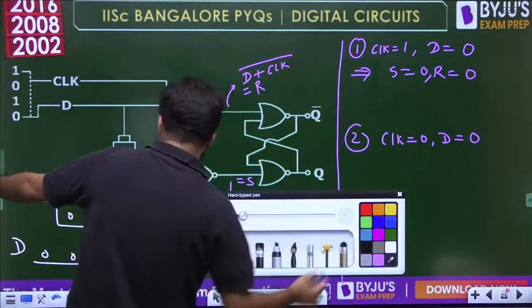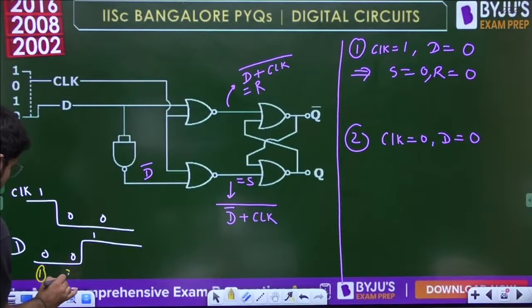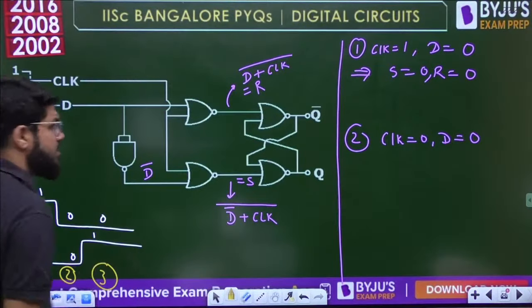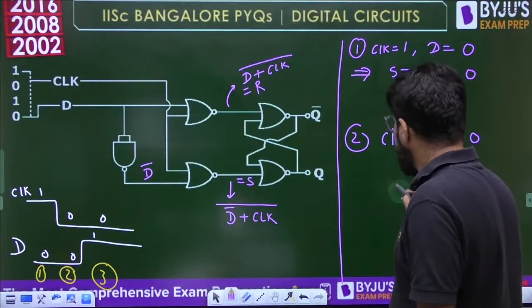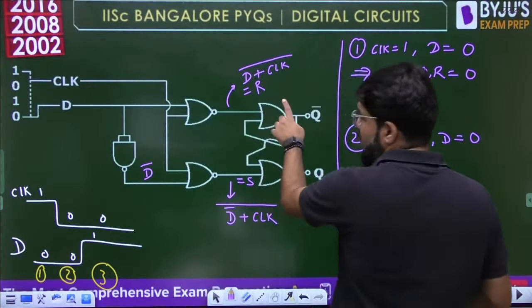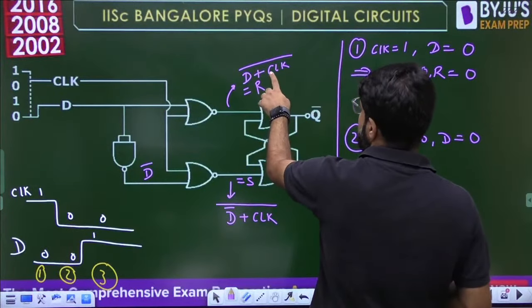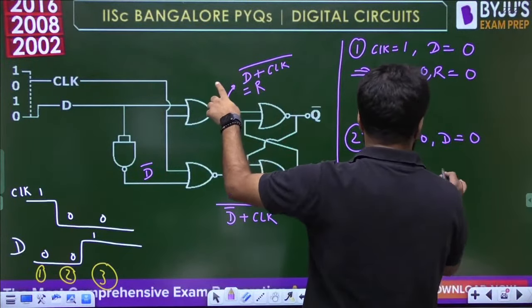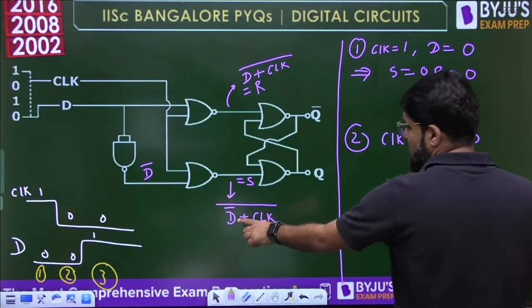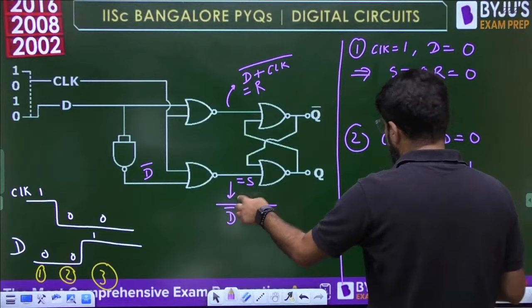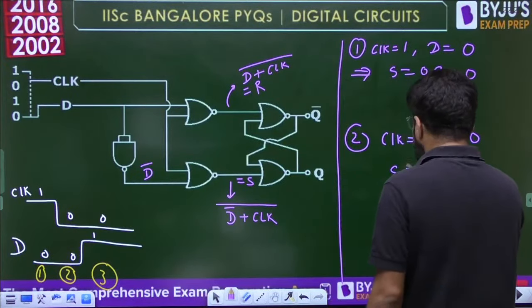Okay, and I am calling this one as the first region, then the second region and the third region. Okay, the second region में both clock and D are equal to 0 for a certain period of time. ठीक है, अब अगर clock and D both are 0, 0 plus 0 is 0, complement will be 1, तो R का value 1 आ जाएगा. But what will happen to S? देखो, D is 0, D bar will be 1, 1 plus anything is 1, complement करके 0, S equal to 0, R equal to 1.